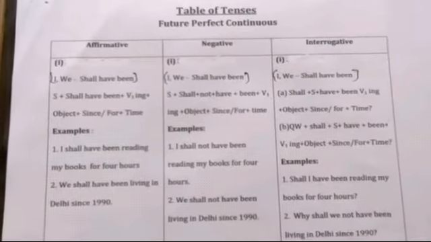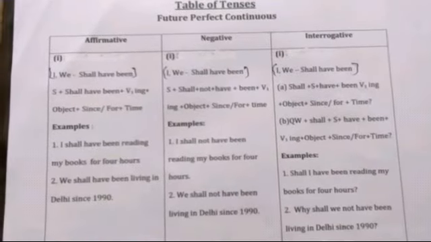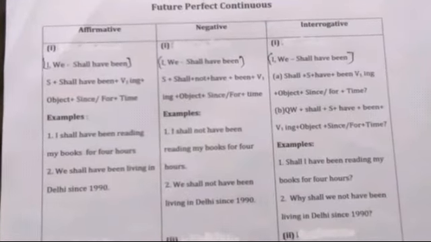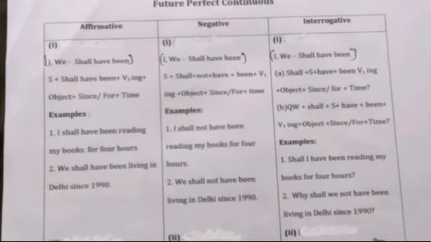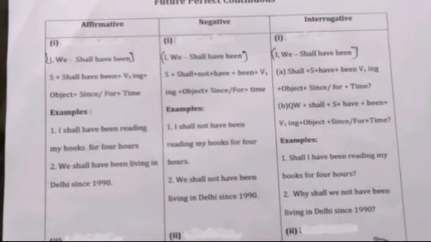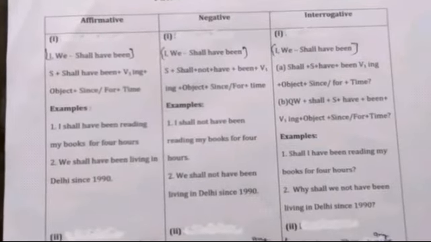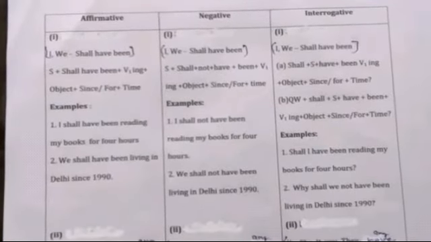Future perfect continuous tense. First, when do we use it? It is used when the action will be going on up to some point of time in the future.